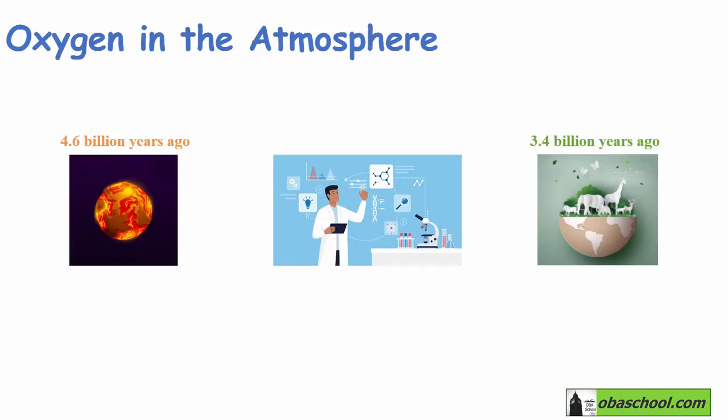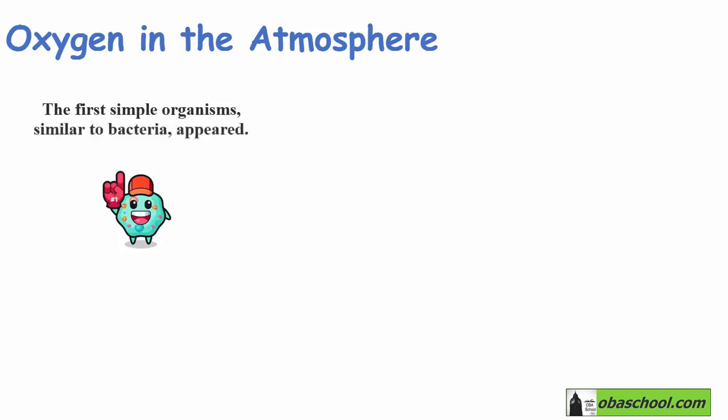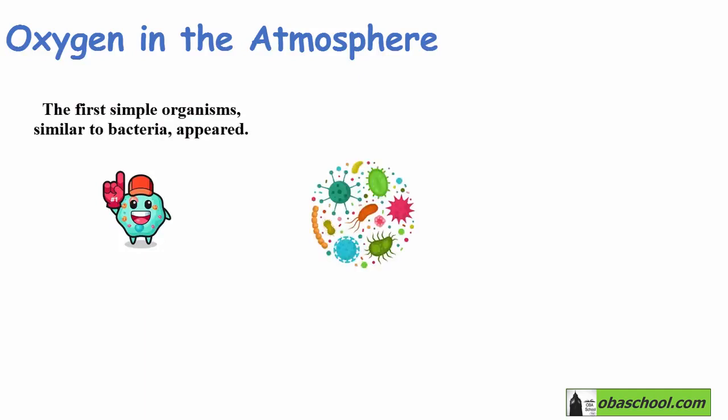Some of the theories used to explain how life was formed on Earth suggest that the first simple organisms, which are similar to bacteria, appeared. So when these first simple organisms appeared, life formed on Earth. These simple organisms could use the breakdown of chemicals as a source of energy.